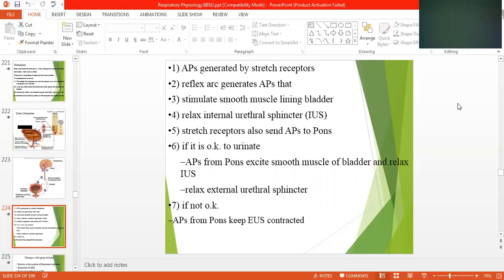If it is okay to urinate, AP from the pons excites muscles of the bladder and relaxes the IUS, internal urethral sphincter, and relaxes the external urethral sphincter. If not okay, AP from the pons keeps the external urethral sphincter contracted. So the nerve which is coming from the pons is controlling.